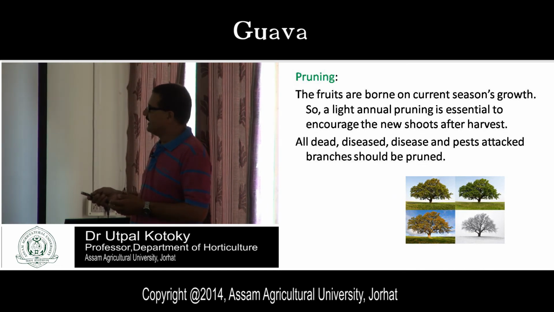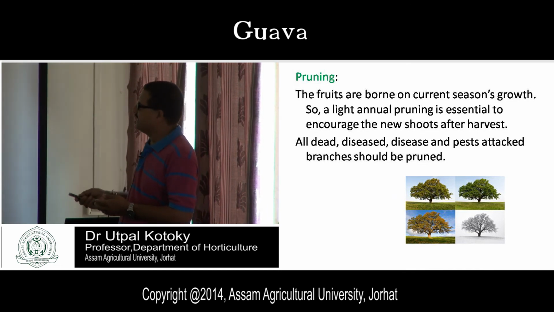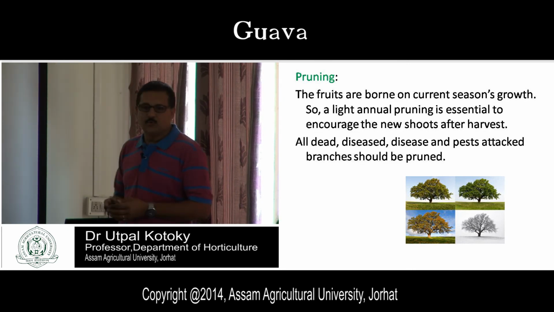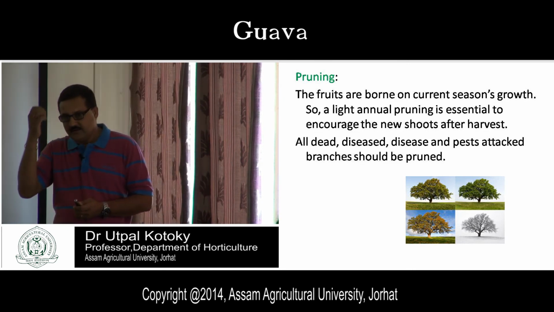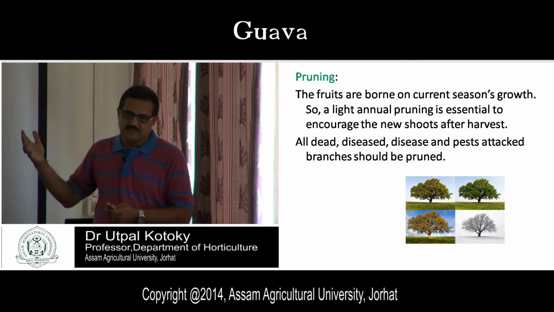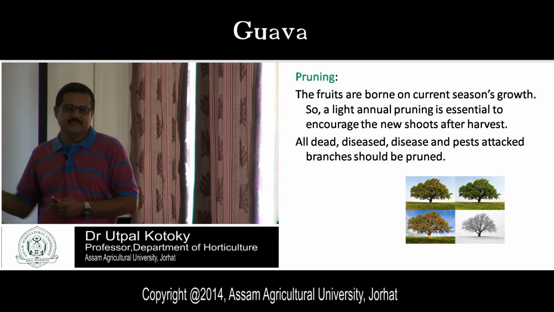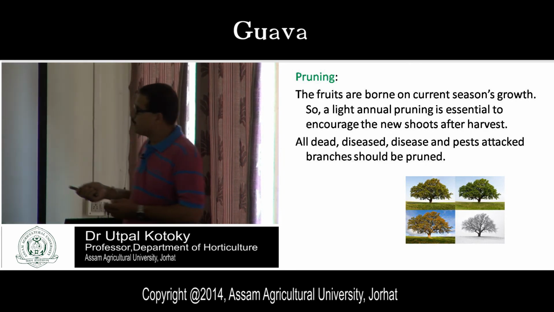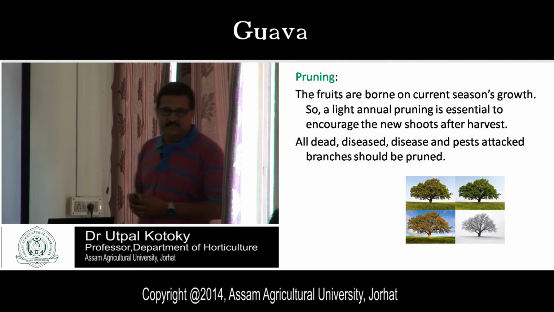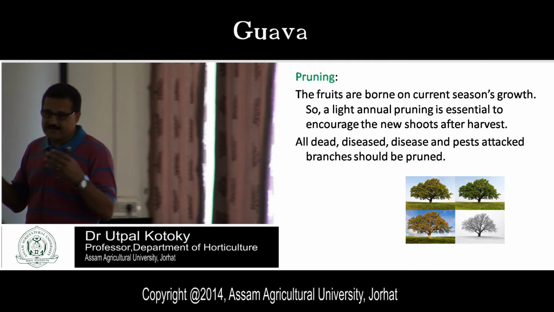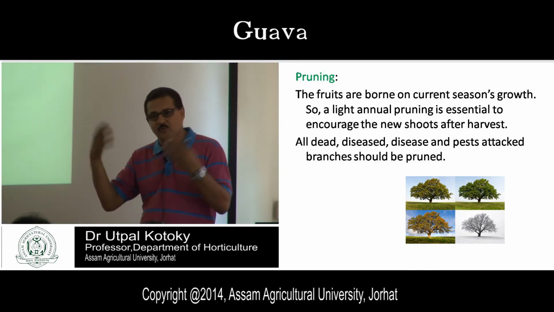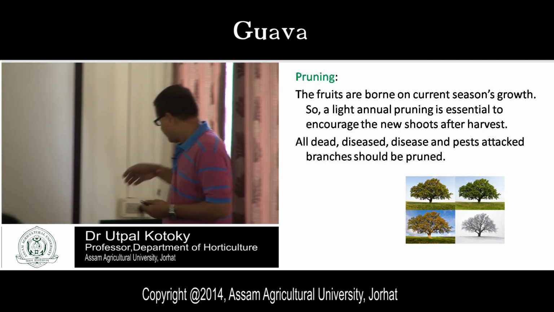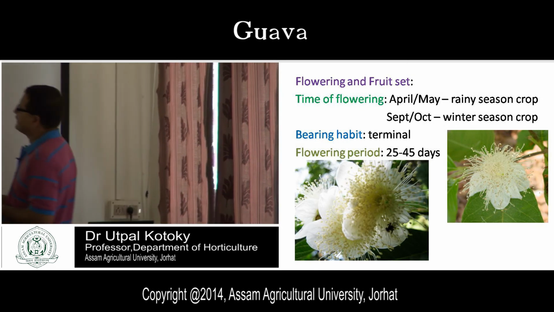Then all the dead branches, dry branches, disease affected branches, pest attacked branches should be cut, should be pruned. This is the common thing, isn't it? And the most important thing is light annual pruning is essential. Why light annual pruning? This will encourage the growth of new branches. When there are more new branches, that means you will get more fruits. So this is important.